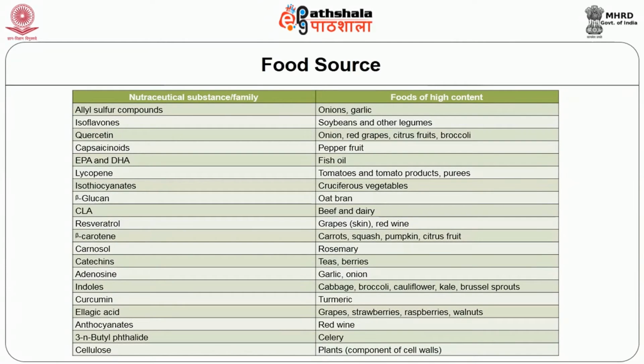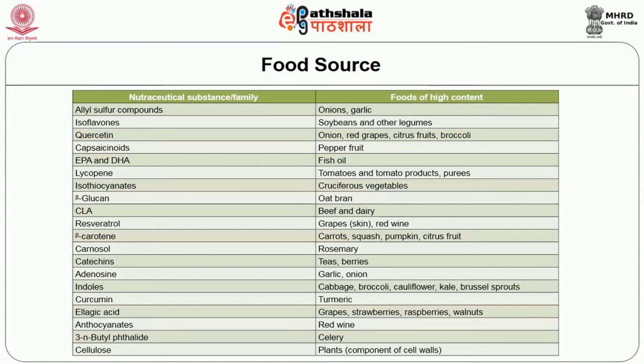Now, let us look at the nutraceutical substances and their family and the foods which are good sources of this. First one is the allyl sulfur compounds, and I think you all know that onions or garlic are good sources. Isoflavones, do you know which food is good source of isoflavone? Yes, soybeans and other legumes are the good sources. Quercetin is present in onion, red grapes, citrus fruits and broccoli.